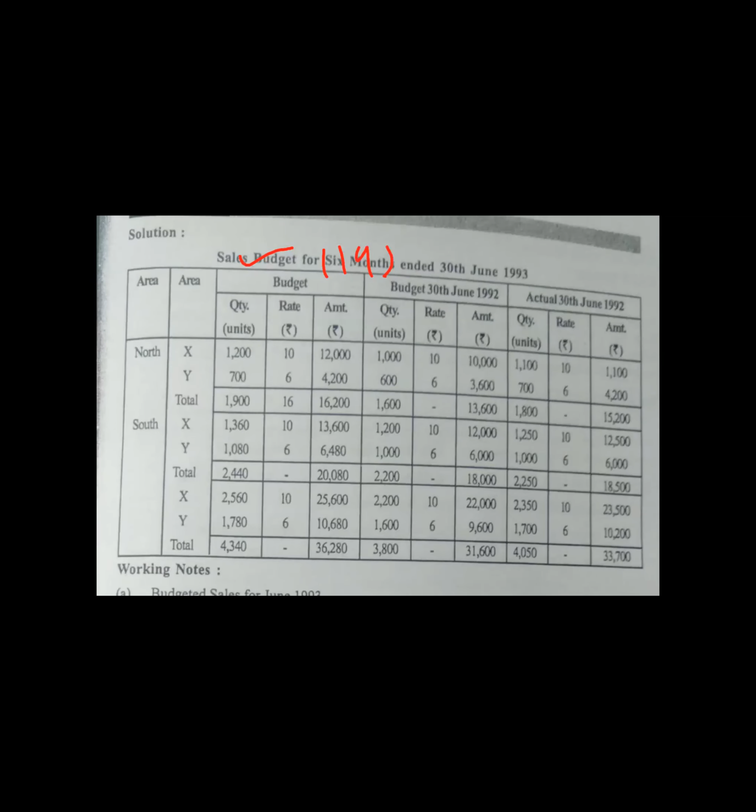That is this 1200 and this 1360. Both are X only. So total 2,560 into 10 rupees. Similarly, for product Y, 700 and 1,080. So total 1,780. Simple. First you do horizontal total. Then you do vertical total. That's it. X together, Y together. Okay.